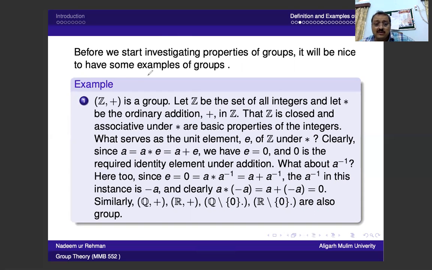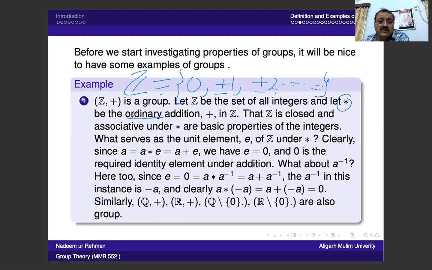The set Z is equal to 0, plus minus 1, plus minus 2, and so on. This is an infinite set, the set of all integers, and the binary operation we use is simply ordinary addition.